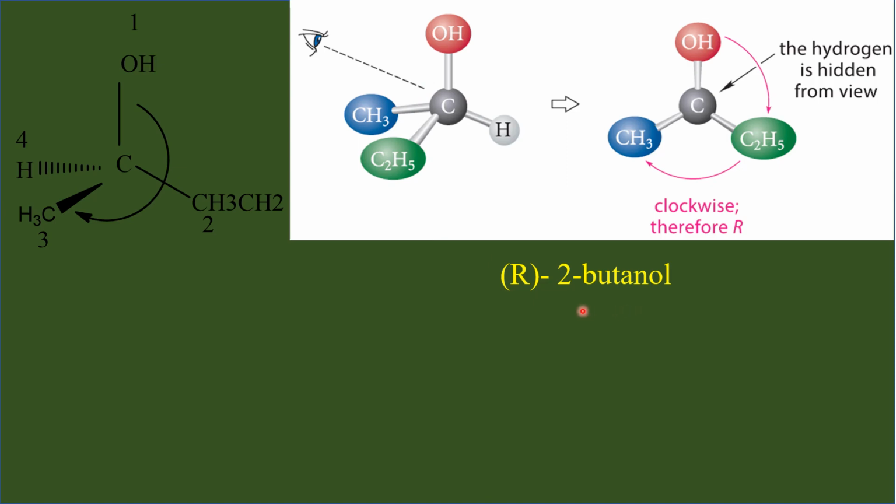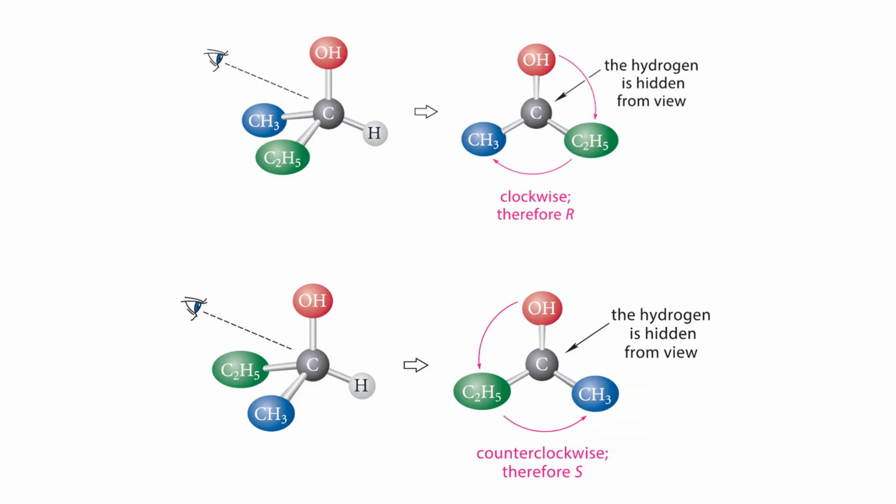In case of chiral molecules, we have to include the configurations as prefixes. Only then does the name become complete. Therefore, this is the molecule we have discussed just now, R-2-butanol. When I view the molecule from this direction, this methyl group is at my left side and the ethyl group is at my right side. Now I am interchanging these two groups. I am putting this ethyl here and methyl here. That is what I have done here.